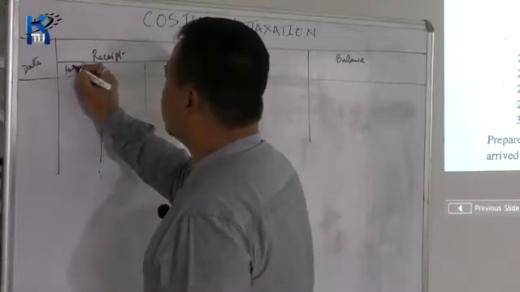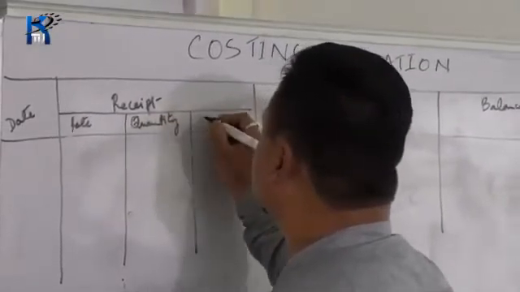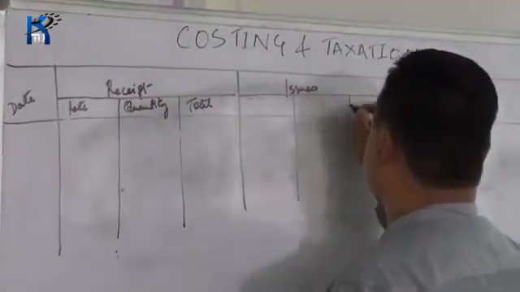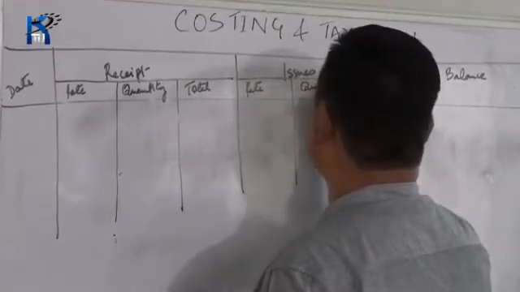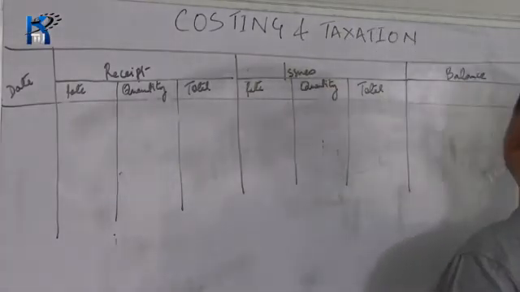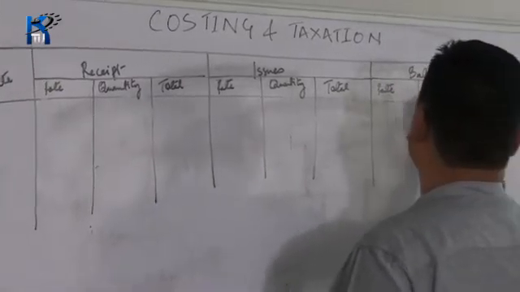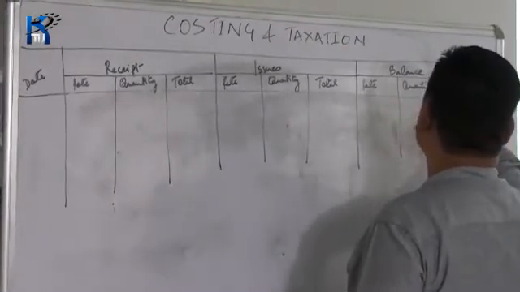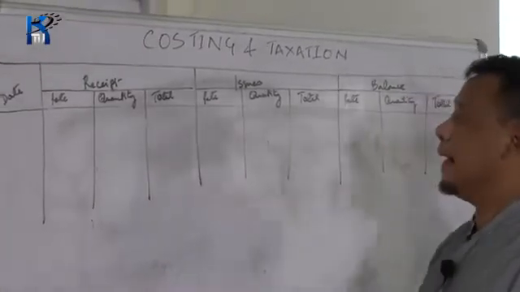First is the rate, another is the quantity, and another is the total amount. Again, for issues, three columns. First is the rate, second quantity, and third the total column. And for the balance, rate, quantity, and total. So, a store's ledger is also maintained in a chronological manner.